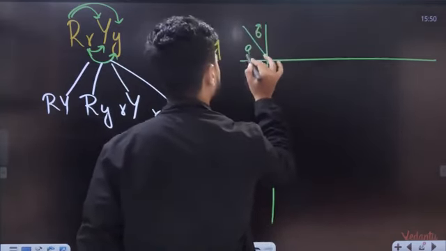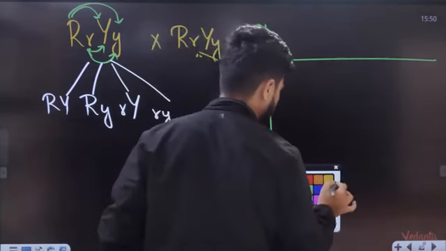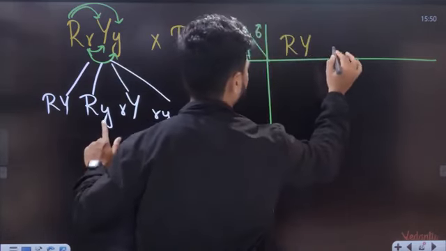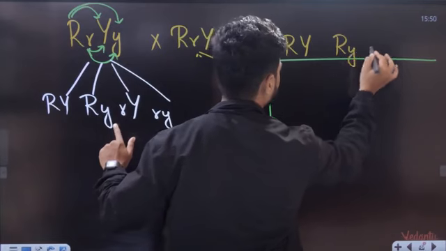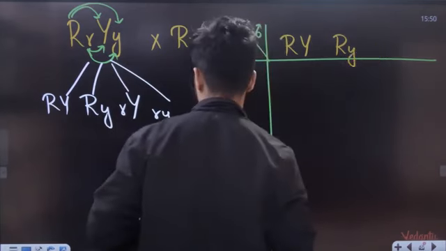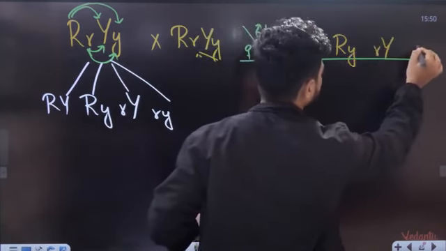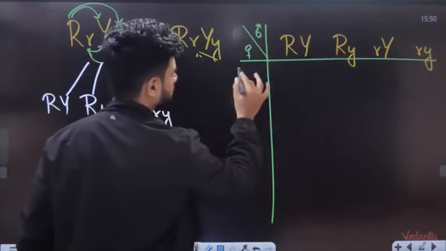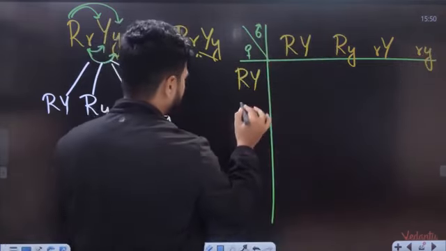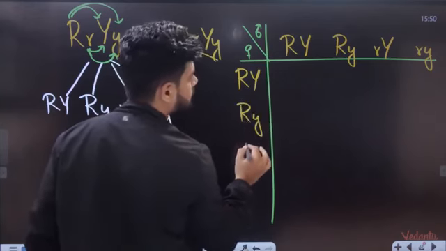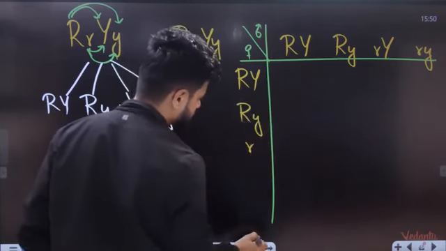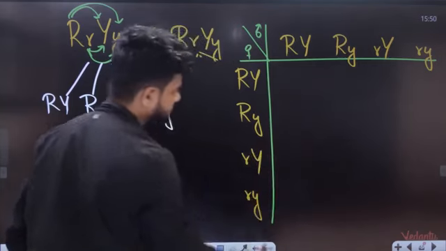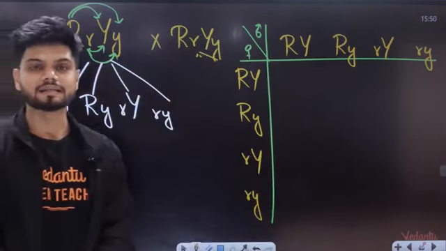Male, female. We'll write one as capital R capital Y, capital R small y, small r capital Y, small r small y. Same thing right here also: capital R capital Y, capital R small y, small r capital Y, and small r small y. Now we need to fill the entire table.